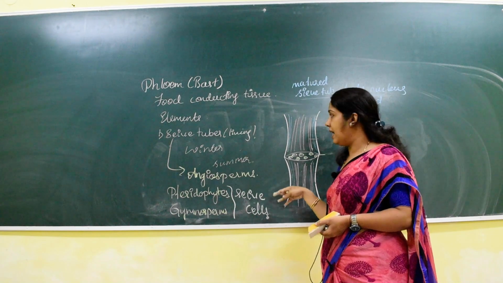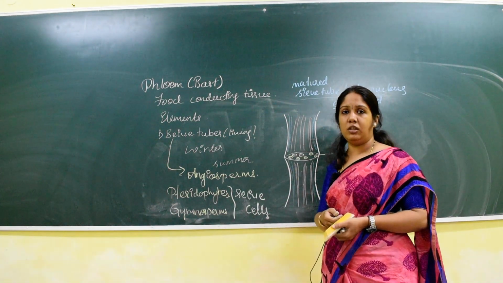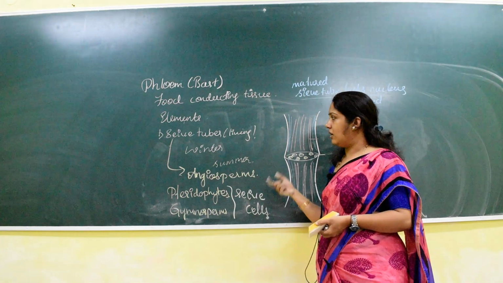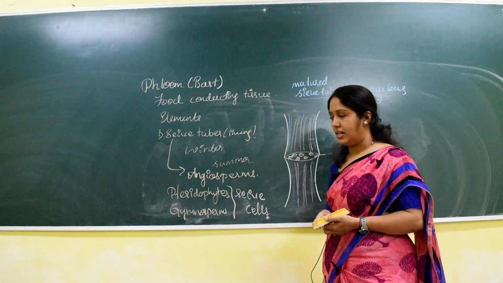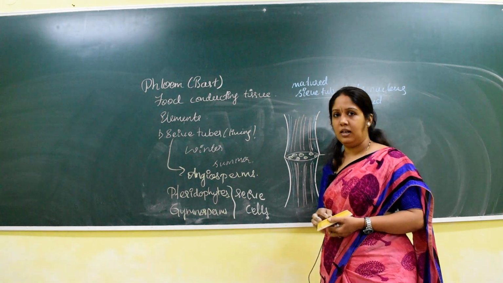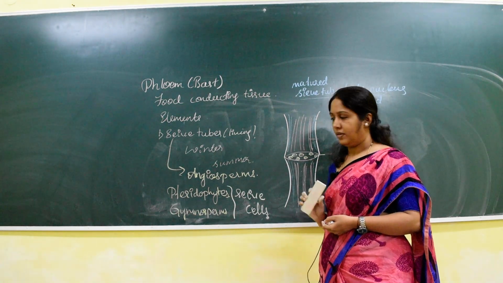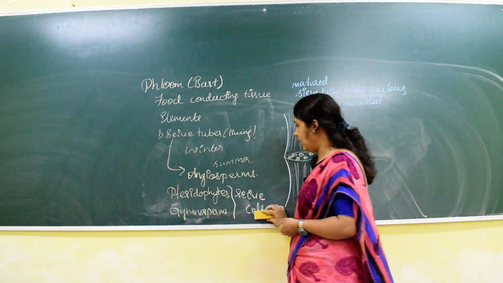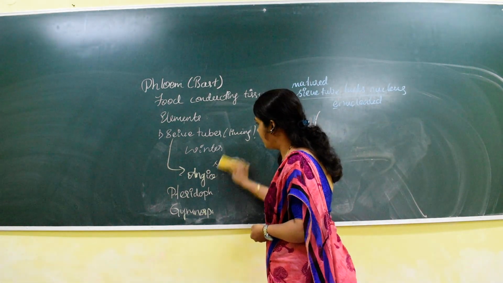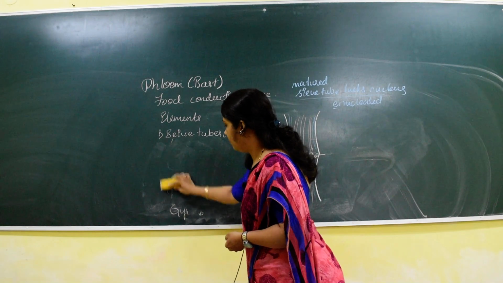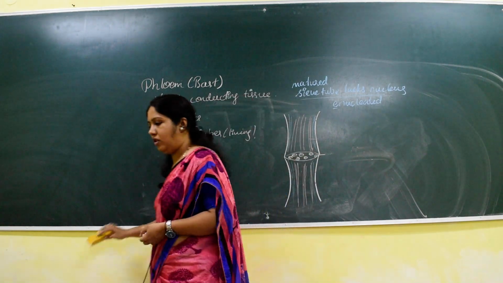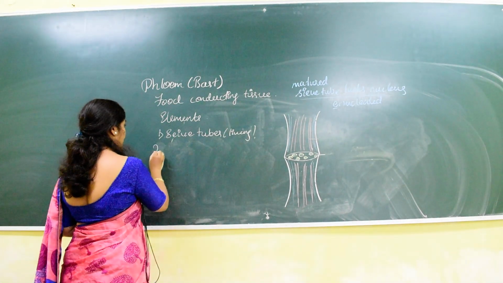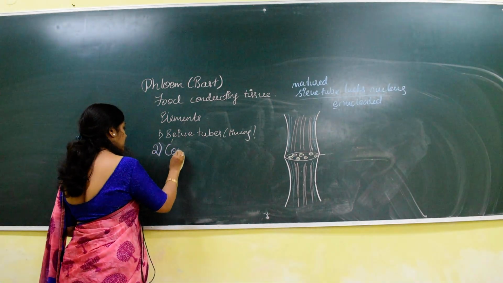Even the sieve cells act with the same function, that is, they help in translocation of food. But the well developed sieve tubes are seen in angiosperms. So this is about the sieve tubes. Next we'll discuss the second element of the phloem, which is called companion cells.